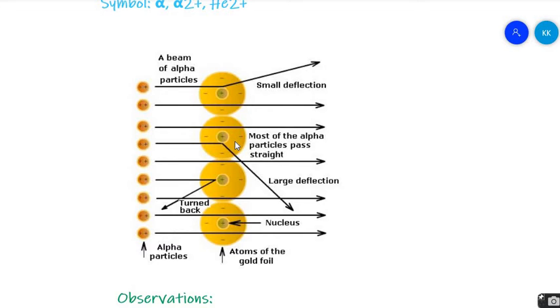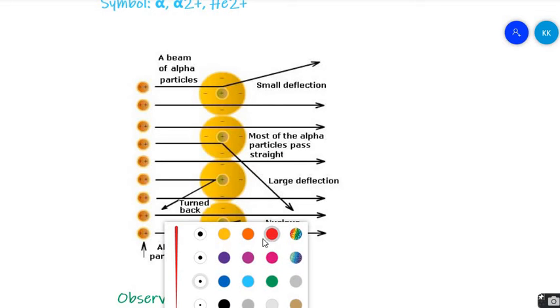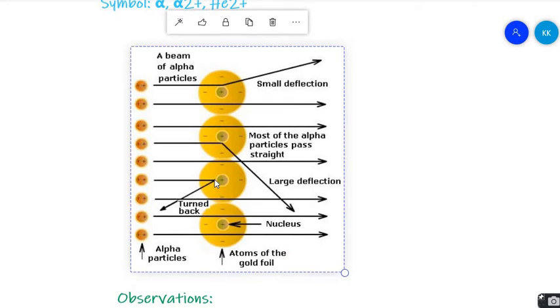But what he observed was the amount of rays which passed without any deviation, the amount of rays which passed with a little deviation, and the amount of rays which passed with maximum deviation. So let's see what he observed.